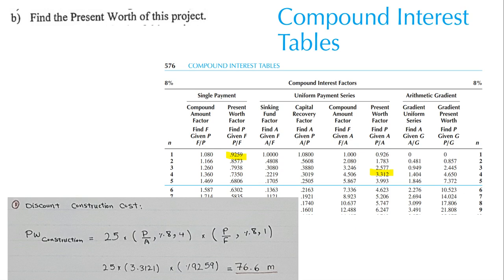So for 4 years of annual payment, first I will calculate it and bring it to the beginning of the year 2020. After that, as I'm in 2019, I will bring it back again by this factor. So present over annual for 8% and 4 years is this number, 3.312. So I put this value instead of these parentheses, and finally I can tell you that 76.6 million is the present cost of this construction.